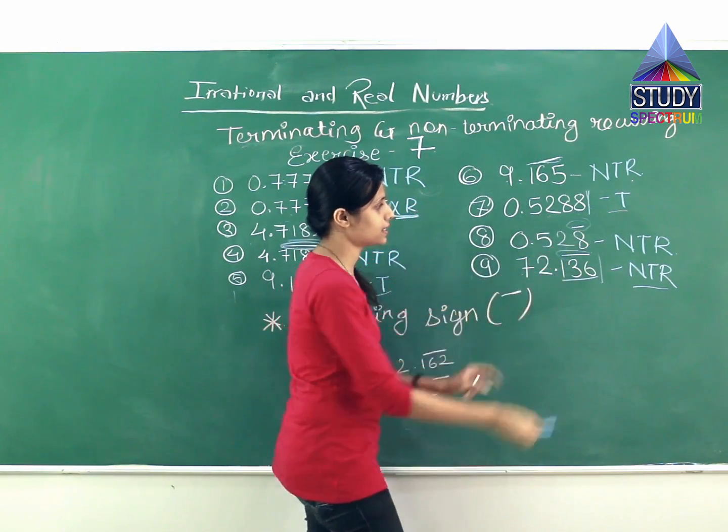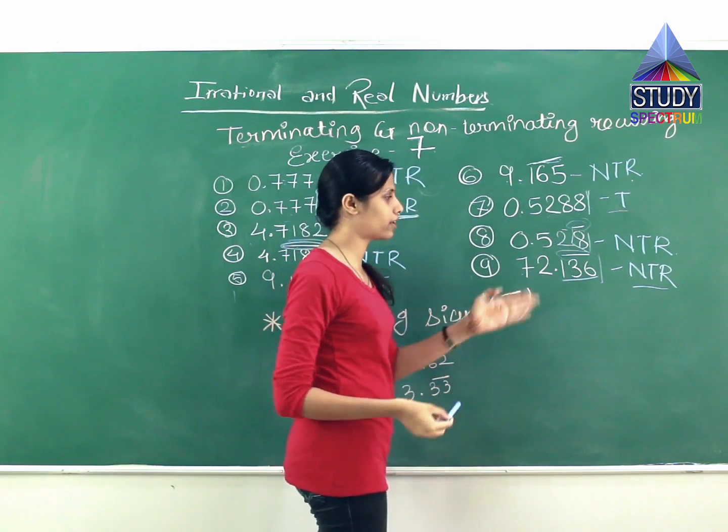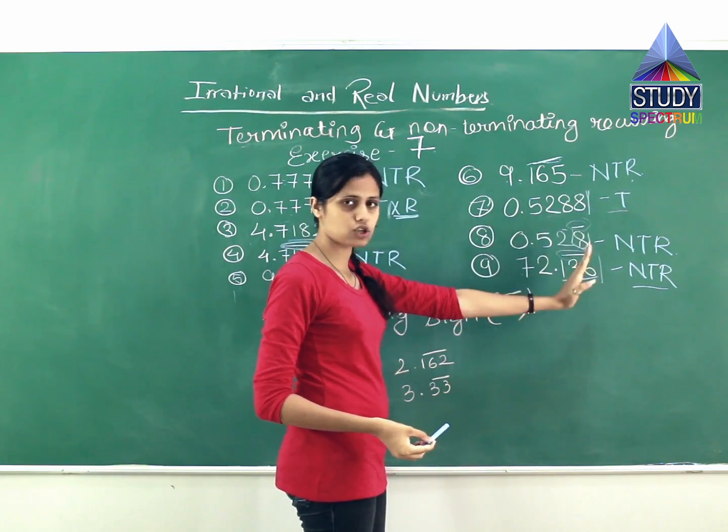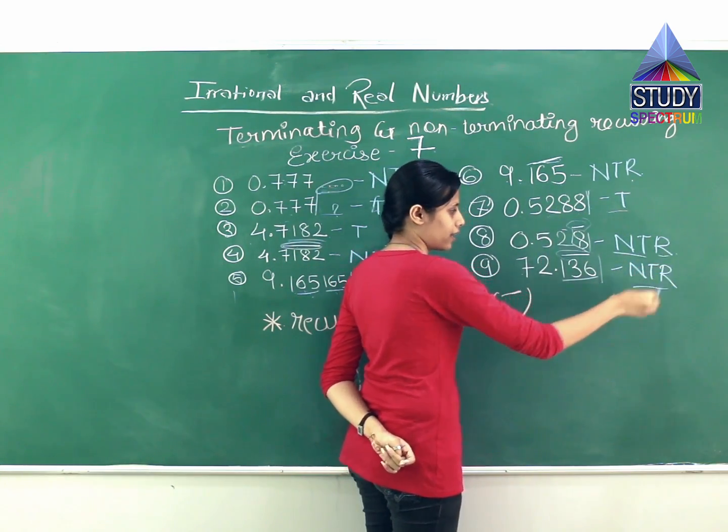The eighth example is 0.528 and there is a bar above 8. What does this represent? This number 8 will keep repeating. It is a recurring one. It recurs to infinity. It does not stop. So it is non-terminating, it is not terminating, and it is a recurring one.